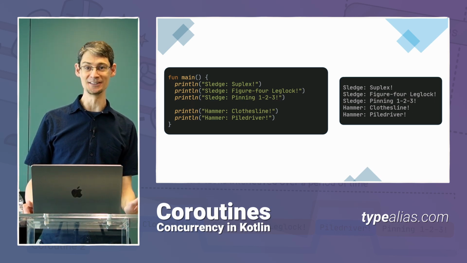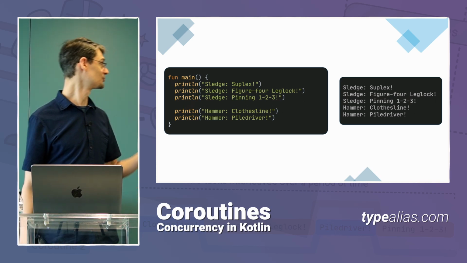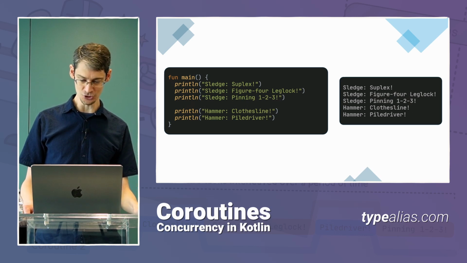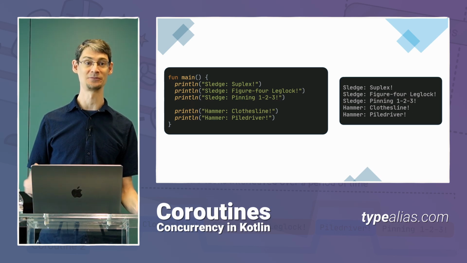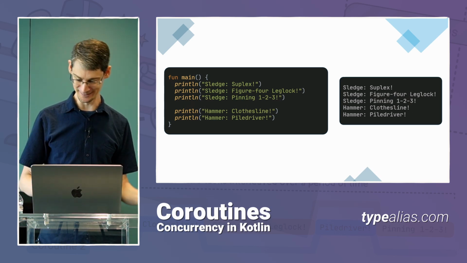Now, of course, the problem is that when we do this, it's going to change the order of the output. You can see on the far side that all of the lines for Sledge are written first, and then the lines for Hammer are written second. In fact, we've even got the pinning right in the middle, which is not supposed to happen. Pinning's supposed to happen at the very end.